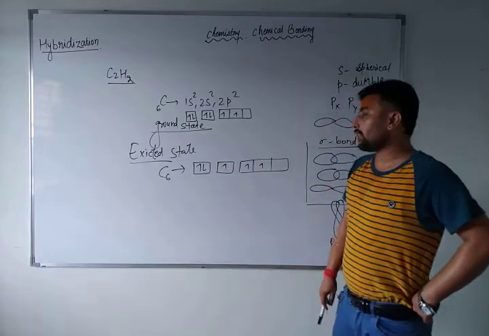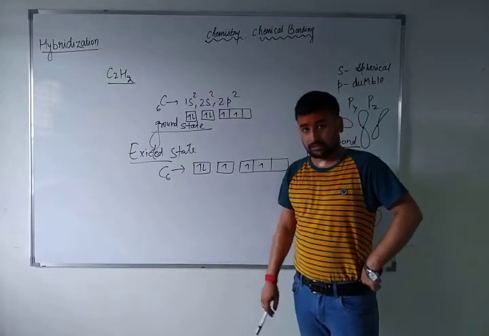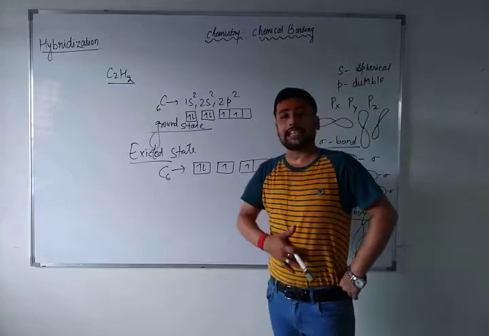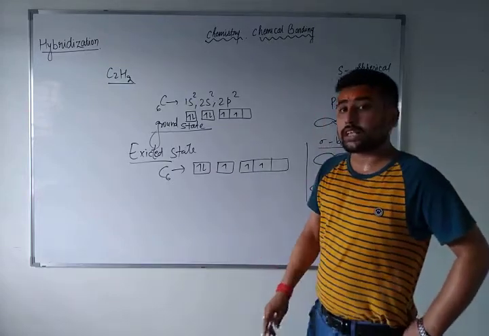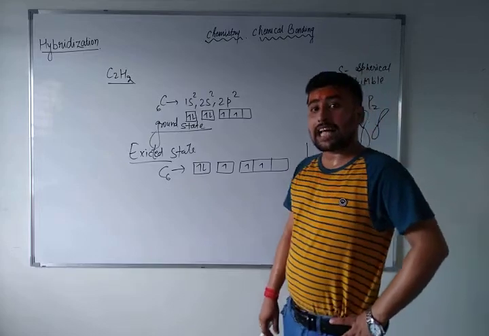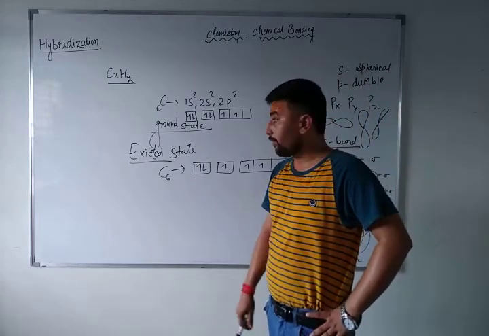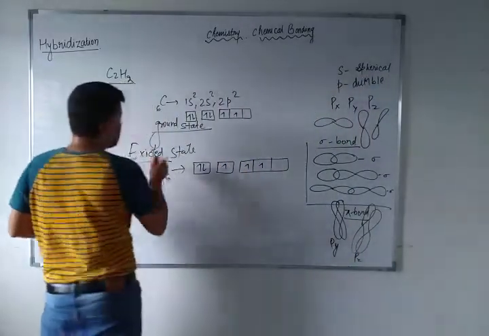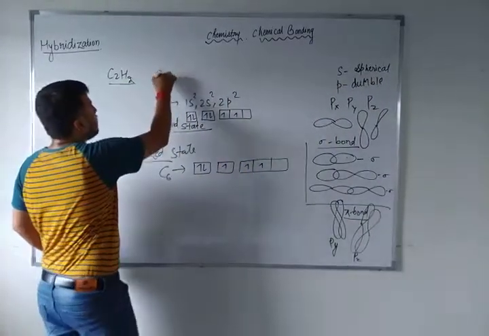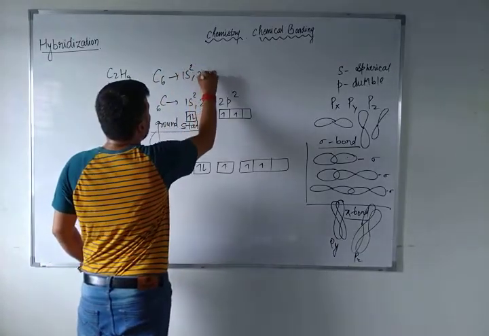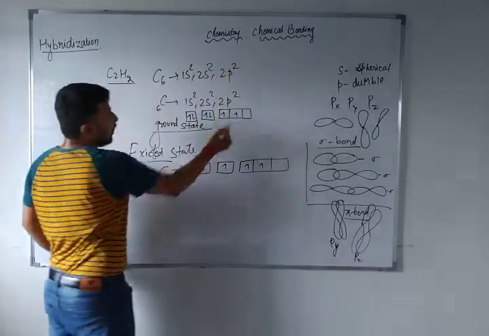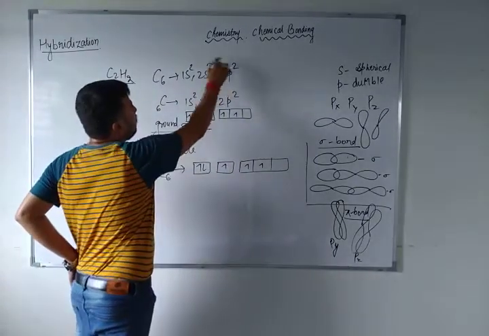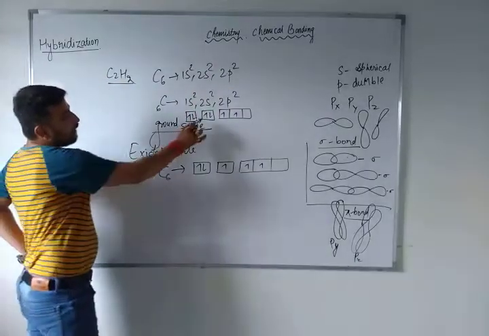Now you can ask me, sir, why these excited states? What are the reasons for the excited state? In the excited states, I have already told you that each and every element has a tendency to complete its octet. So here this carbon also has a tendency, and another same carbon atom, C6, there are two carbon atoms, C6, here also 1s2, 2s2, 2p2. So just suppose here also another carbon atom is there. So total, you can just suppose this 2p2 and here 2s2.